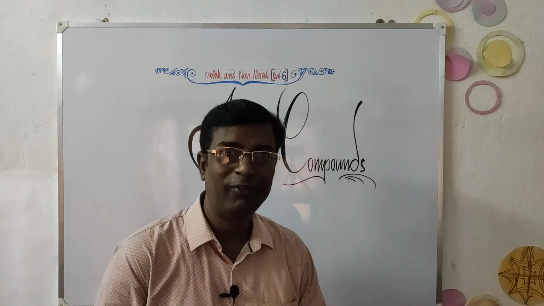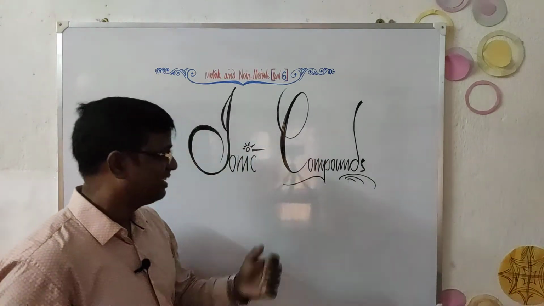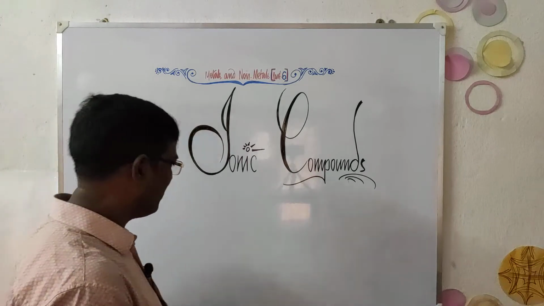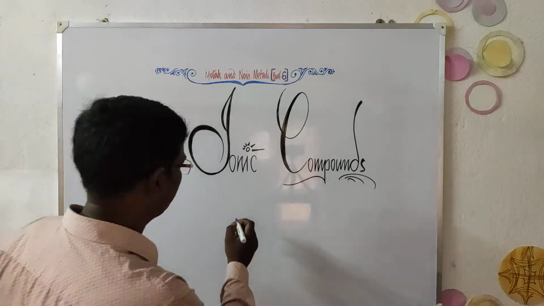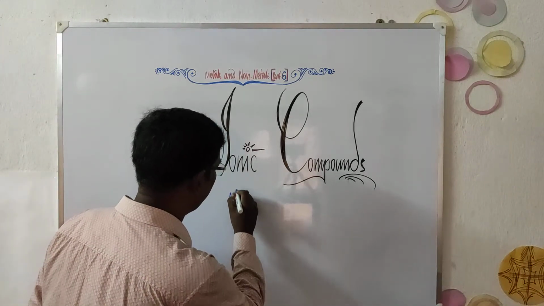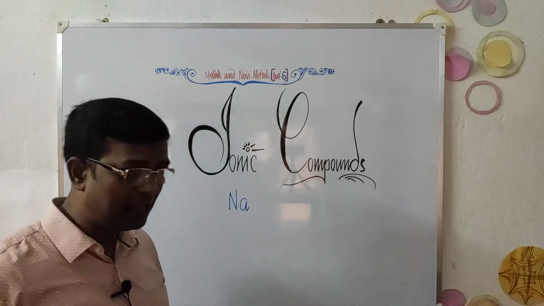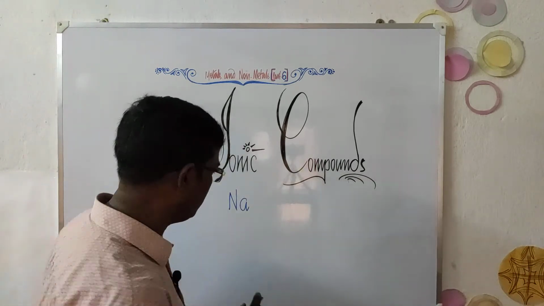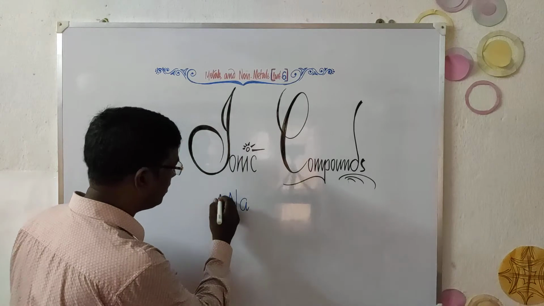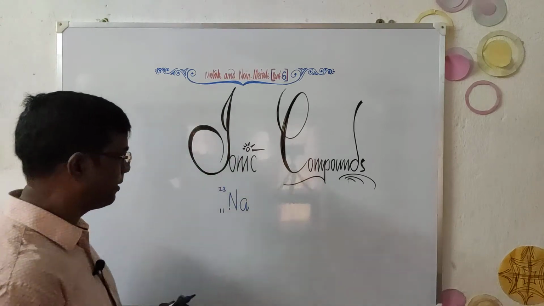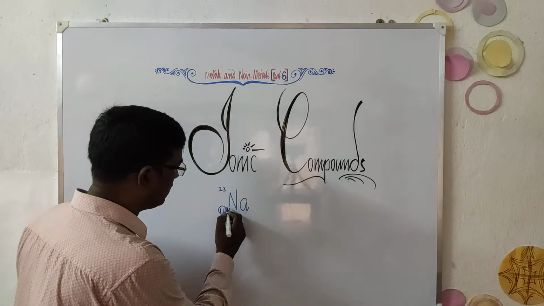Jokes apart, let's straightaway get into a reaction here. Sodium. Its atomic number is 11 and mass number is 23. This 11 is very key here.